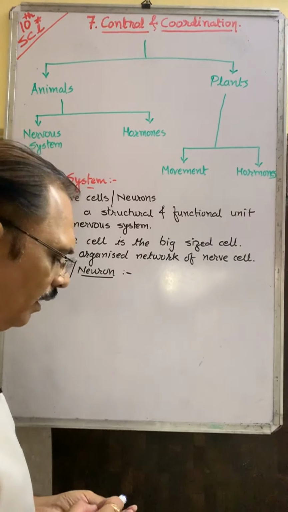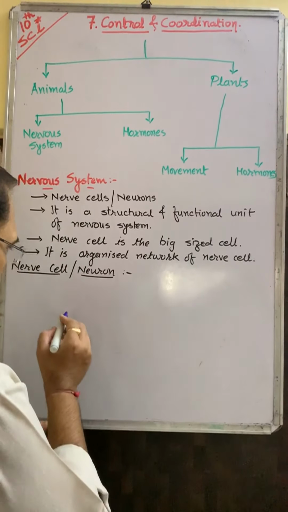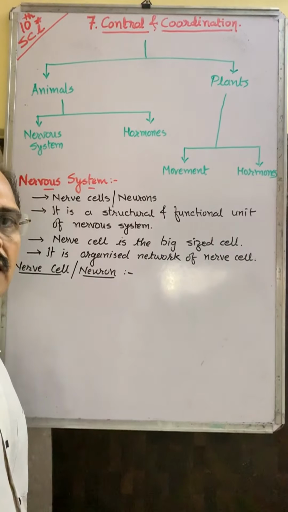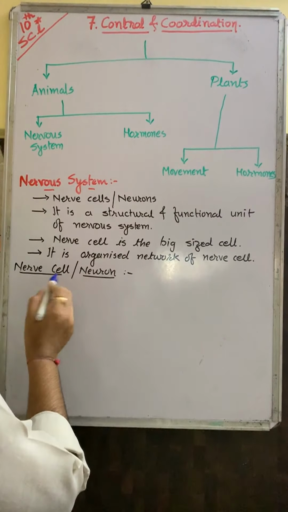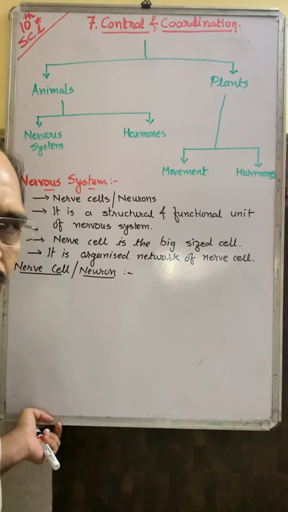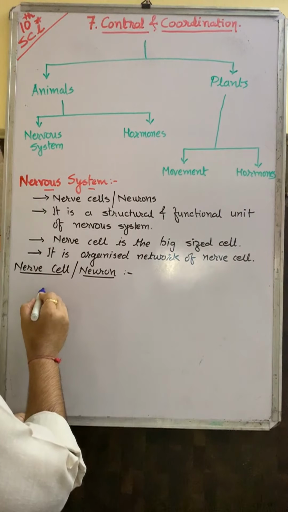See, in 9th standard you have learnt about it. Neuron: once again we recall it, and we learn it in detail also. A nerve cell or neuron is divided into two parts, called the cell body and axon.